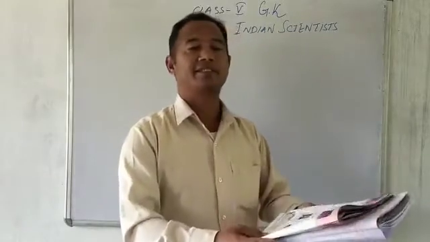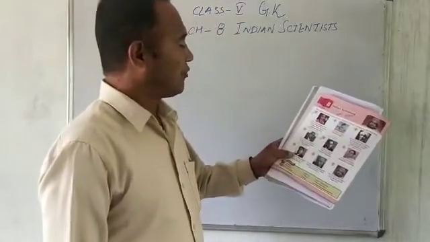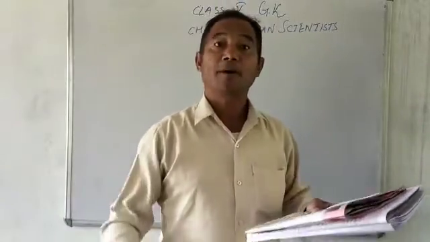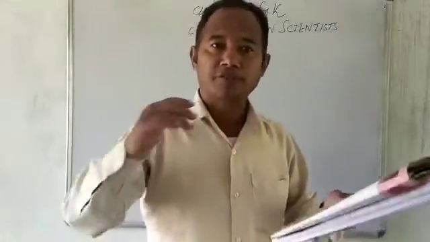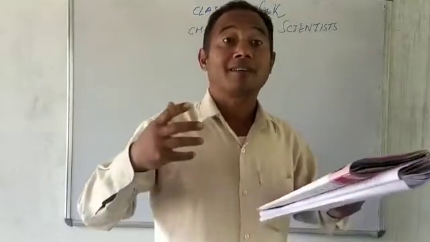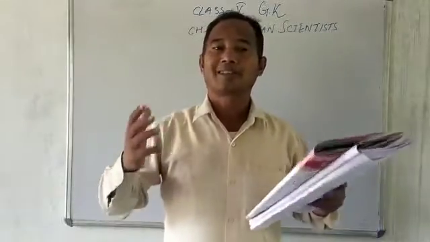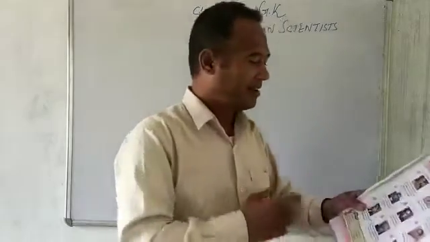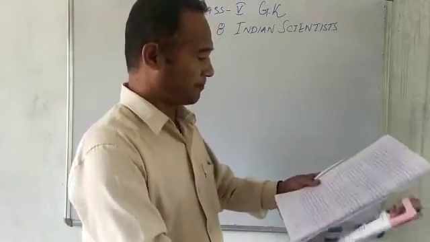Now another great Indian scientist. Number 4. We have got number 4. Let's read. He was the first scientist to demonstrate that plants have feelings. Okay? Plants also have feelings. When we cut down plants or trees, watery things come out, and it is said that it is the tears of the plant. So he was the first person to demonstrate that plants have feelings. Who is he? He is J.C. Bose. J.C. Bose. Now let's read about him.